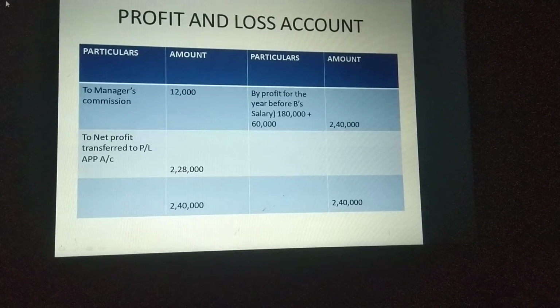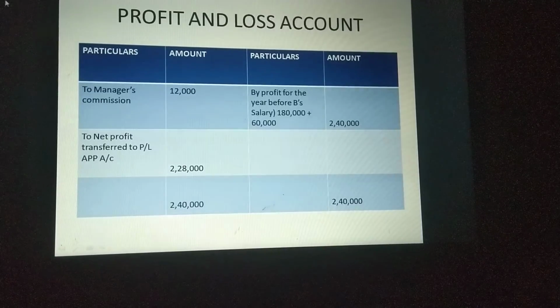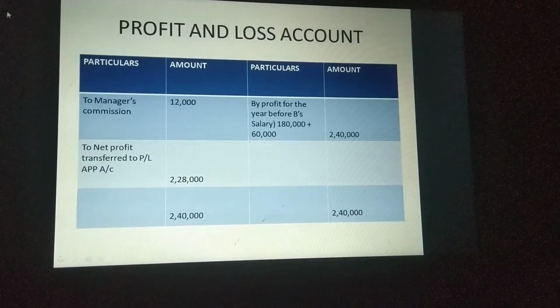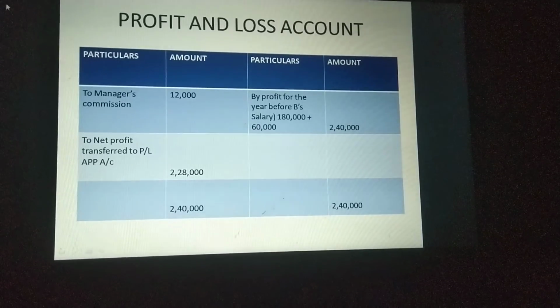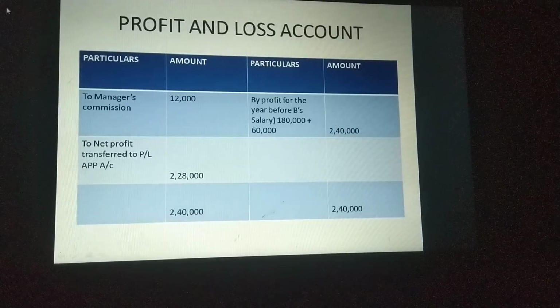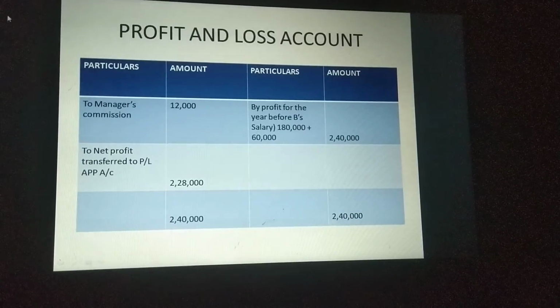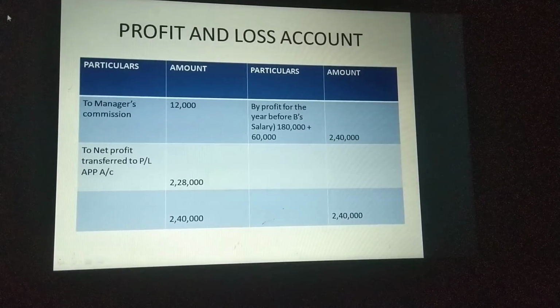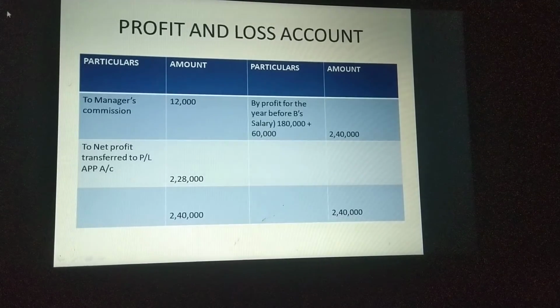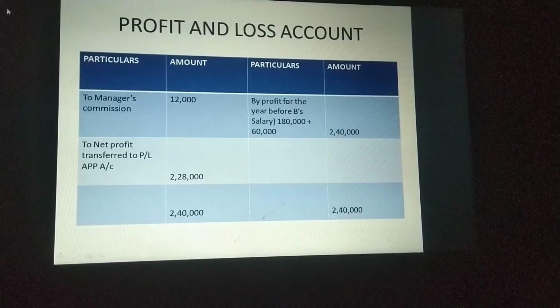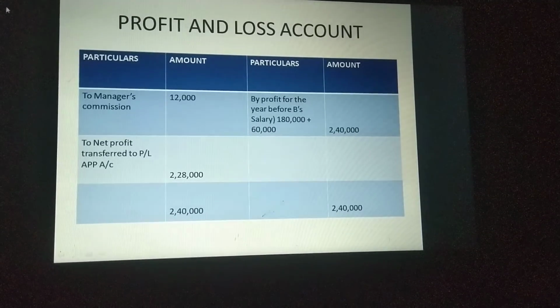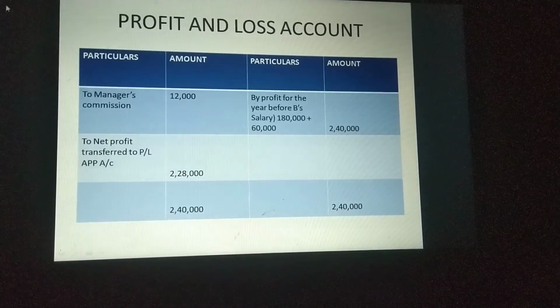So any charge against item not yet deducted, then you have to minus it. Then the remaining amount only will be going to the P&L appropriation account. That means minusing charge against item, where we write all items of charge against profit, we write in the profit and loss account. That is why first of all you prepare a small profit and loss account and calculate the correct net profit. So here the correct net profit which is available for the partners is 2,28,000 rupees. Okay, so this profit 2,28,000 will be going to the profit and loss appropriation account.